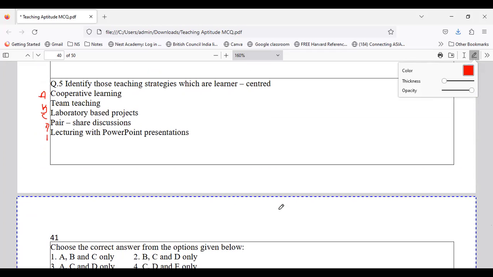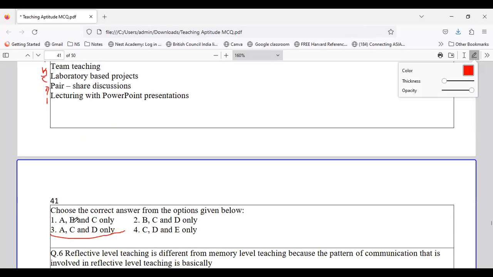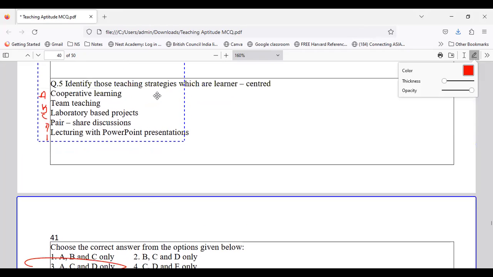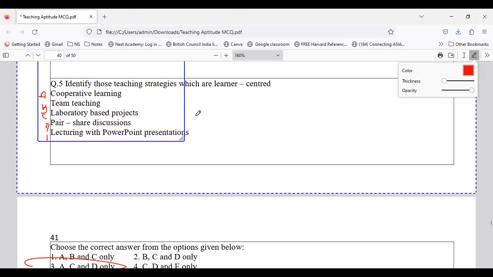From the given options, those which are learner centered come under option number 3. Which comes under learner centered? Yes, cooperative learning. Then we have laboratory based projects. And then we have the pair share discussions. So these are the ones which come with the help of what?